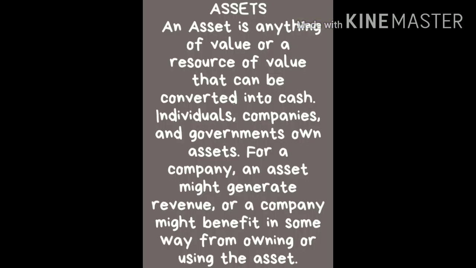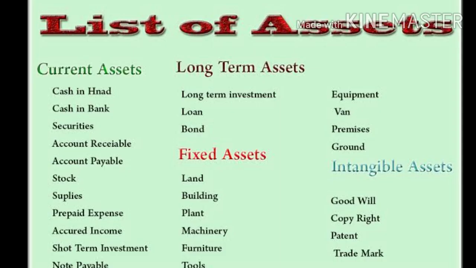Now I am going to do the assets. An asset is anything of value or a resource of value that can be converted into cash. Individuals, companies and governments own assets. For a company, an asset might generate revenue or a company might benefit in some way from owning or using the asset. You will get the segregation of assets.